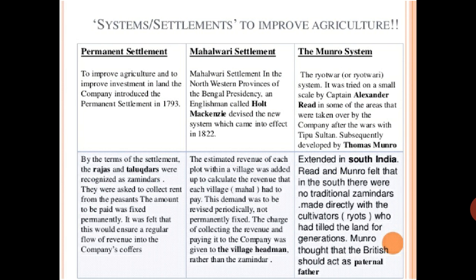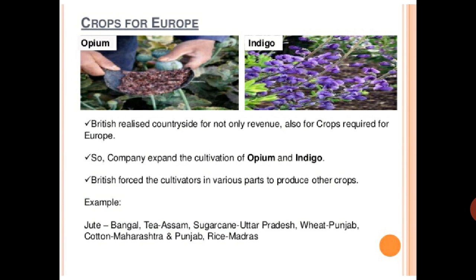Now we are going to another part, how they came into the farming work also. Till now they were taking the revenue, but now they were entering the agriculture field also. Crops for Europe: they thought, we are collecting the revenue, but we should also use the agricultural land and grow crops for Europe, sending them from India to Britain. The British realized that the countryside was useful not only for revenue but also for crops required in Europe.